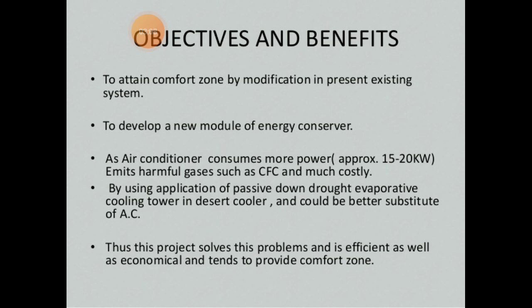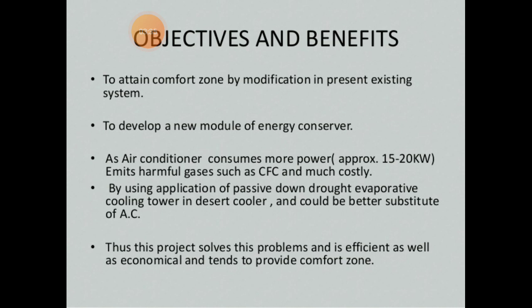Okay, so to develop a new model of energy conserver, this is another objective. Air conditioning consumes more power, approximately 15 to 20 kilowatts. Also it emits harmful gases such as chlorofluorocarbon. This evaporative cooler does not emit any kind of gas, right?